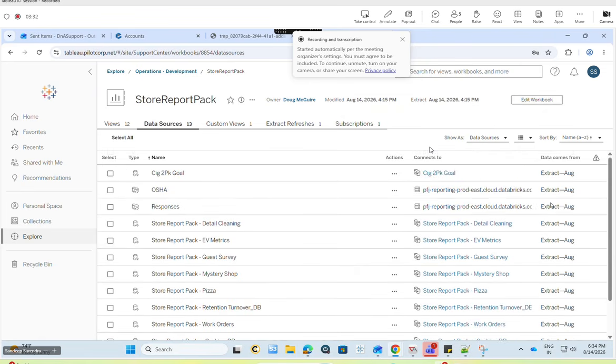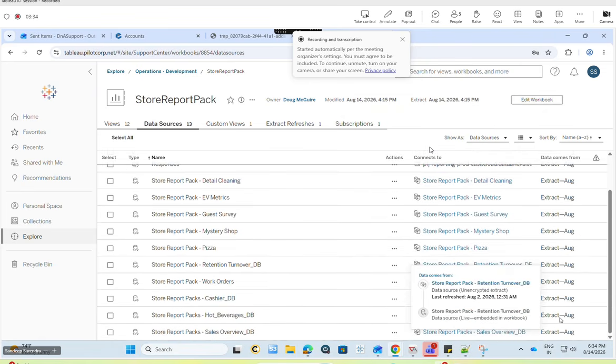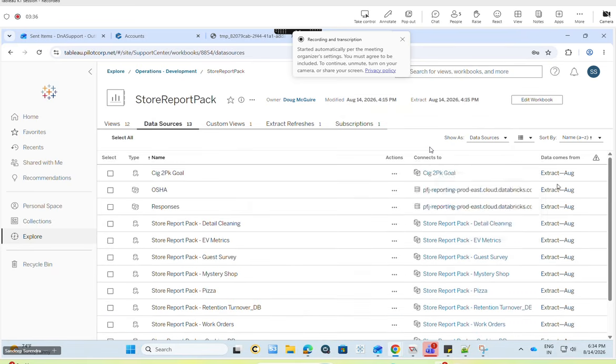If it is not an extract, it will show as live. Here it is showing as extract. All these reports should be extracted manually. Why? Because at the scheduled time the server is down, right? So we need to extract all these things manually.